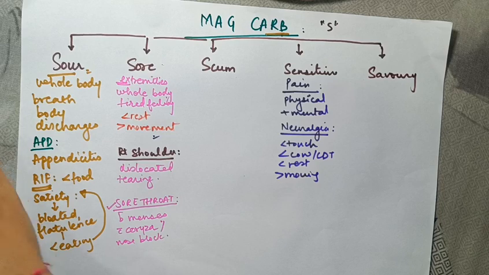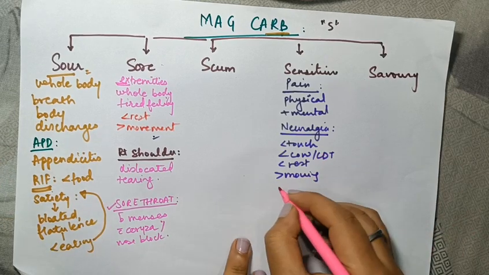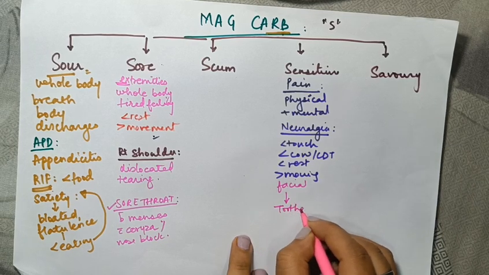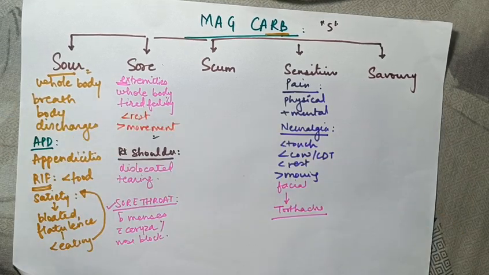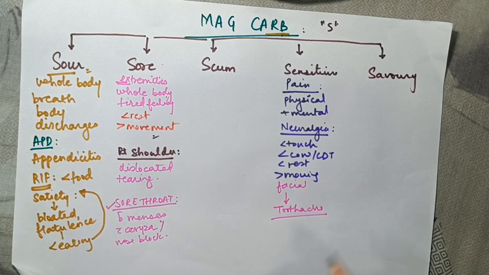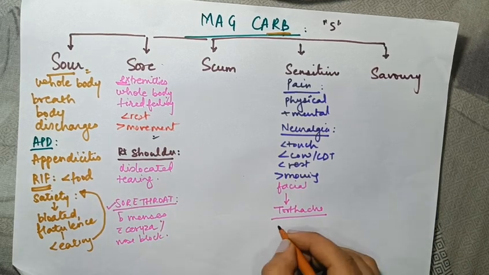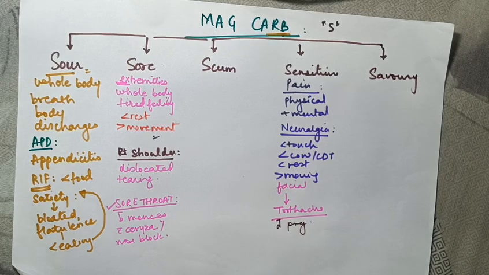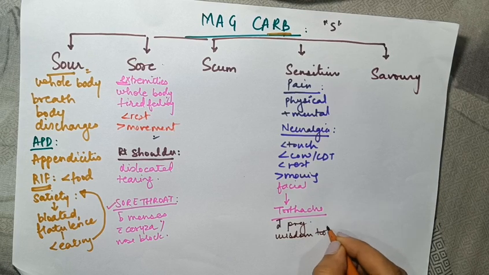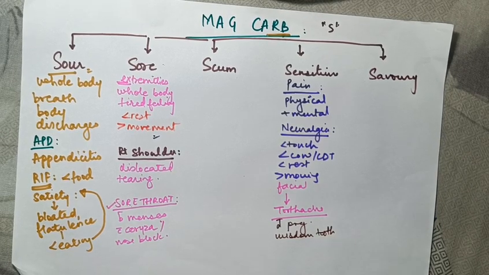Neuralgia is usually facial. So when we talk about facial neuralgia, one thing that we also have to talk about is toothache, because toothache is one of the major causes of neuralgias. Now again, we will relate this with the sore throat, that's why I've written it down, where this toothache is especially during pregnancy, and it could also be because of wisdom tooth. So neuralgic pain, which is worse with touch, change of weather, change of temperature, worse with rest, better by moving.